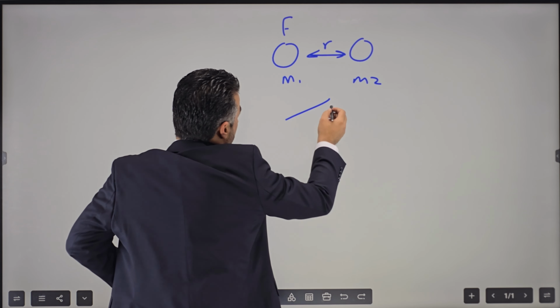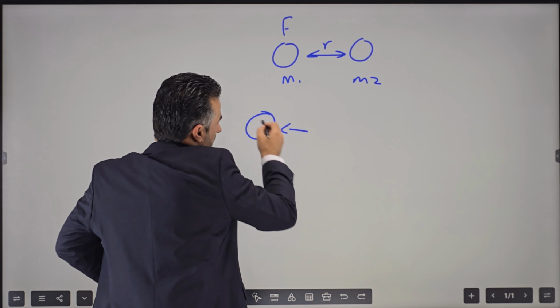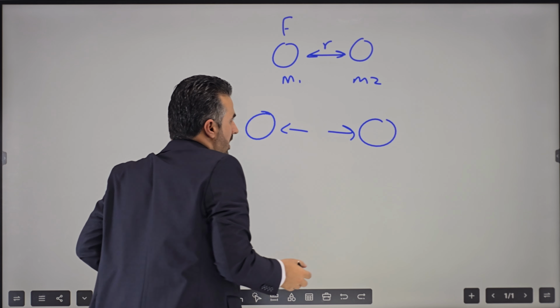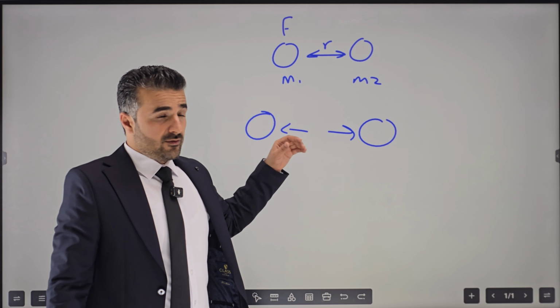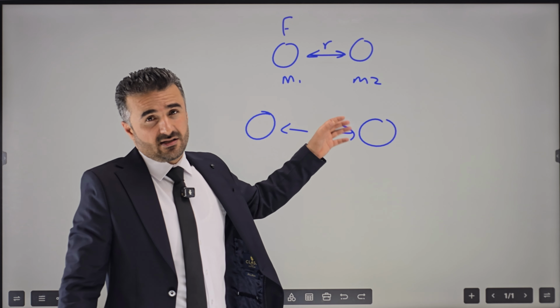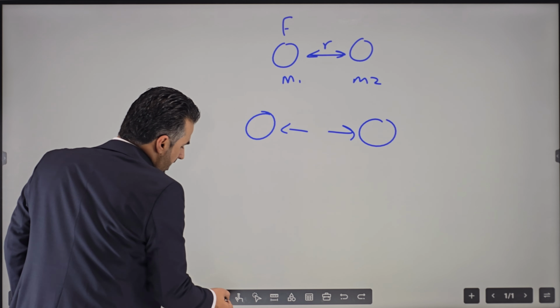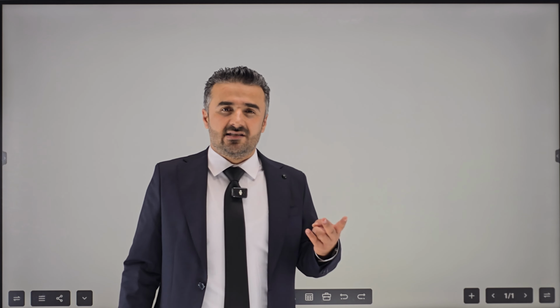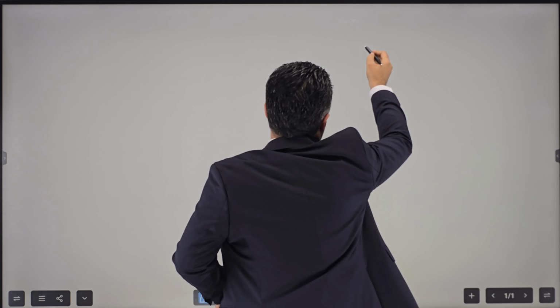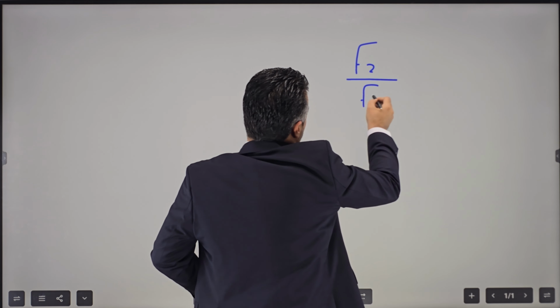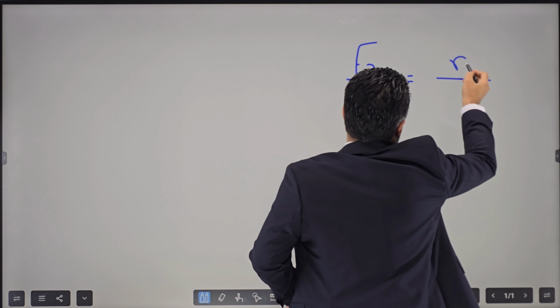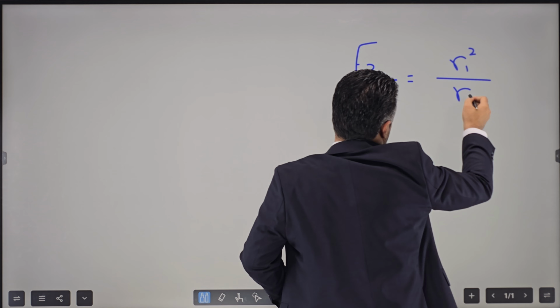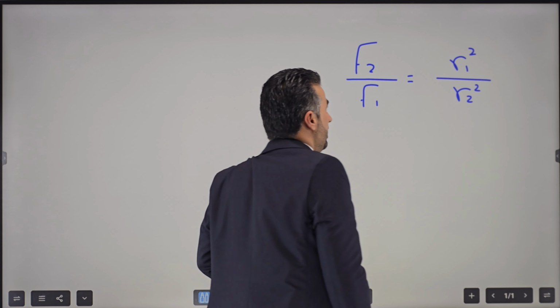What happens if we move the masses further apart? Or we could even bring them closer. By moving them further apart or closer, the force is going to change and the distance is going to change. So to make it easier, if you're given two forces and two radii, then we can use this equation. Let me write it down here. We can say F2 over F1 is equal to R1 squared over R2 squared. This is the equation that you need.